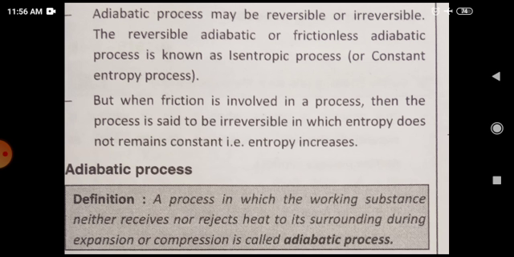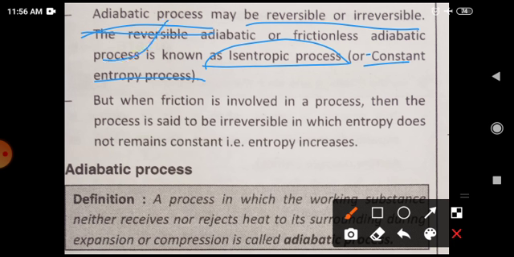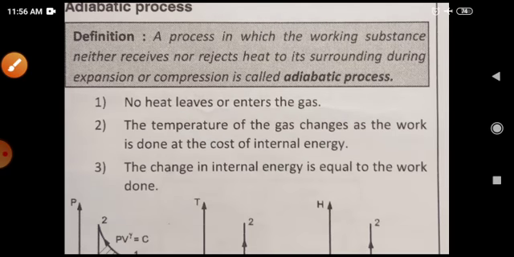Isentropic process: three names are there. Adiabatic processes are of two types, reversible and irreversible. If an adiabatic process is reversible, it is also called an isentropic process or constant entropy process. Keep in mind these things, it will be useful for your exam. And if the process is with friction, then it is called an adiabatic irreversible process. Now, adiabatic: a process in which the working substance neither receives nor rejects heat to its surroundings during expansion or compression.